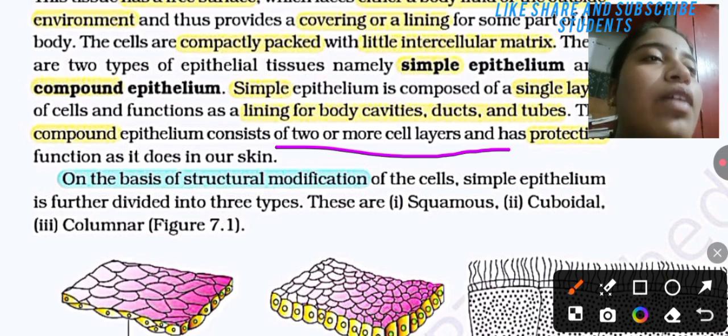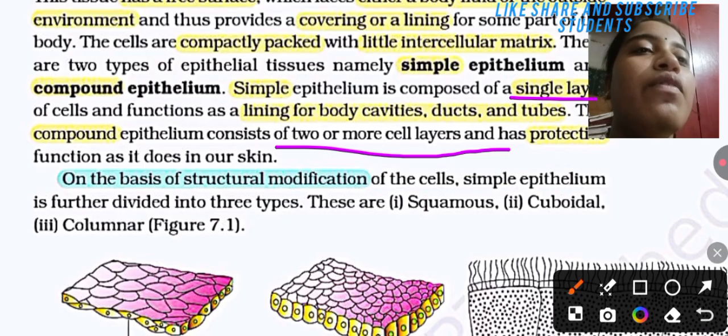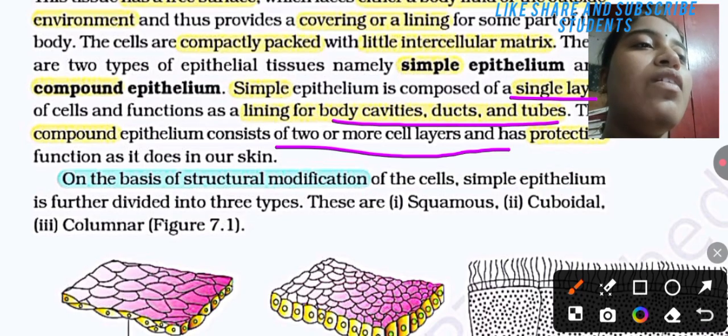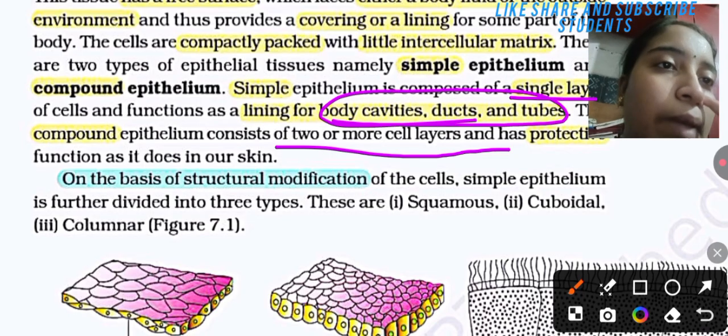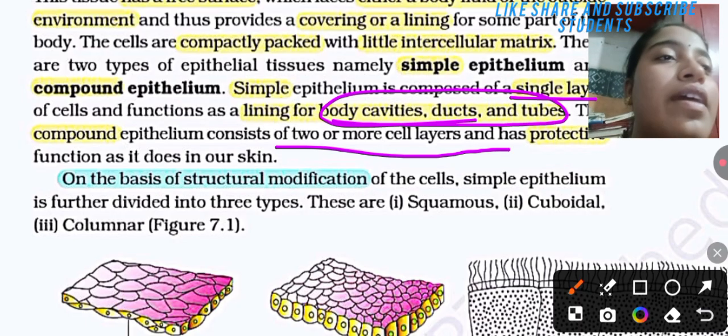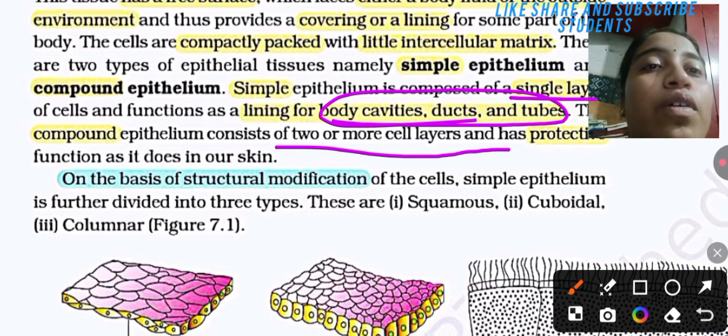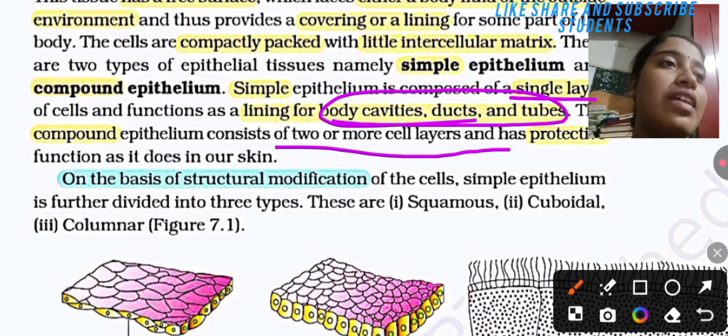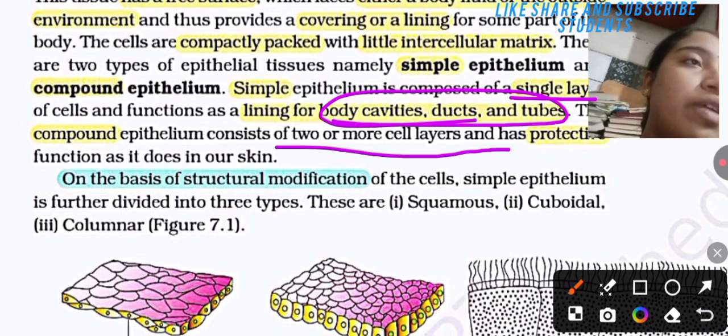The simple epithelium is composed of a single layer, and it is found in cavities, ducts, and tubes. The compound epithelium consists of 2 or more cell layers, and it has a protective function. Like in our skin, that is a compound epithelium.